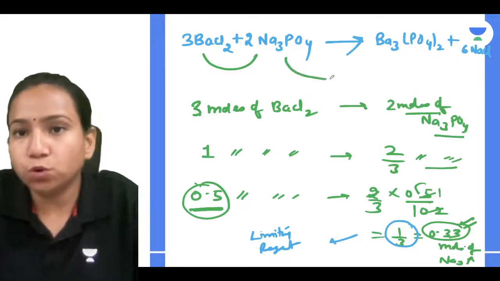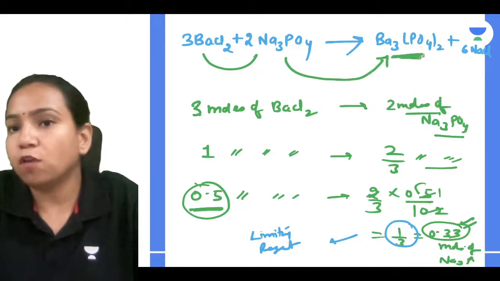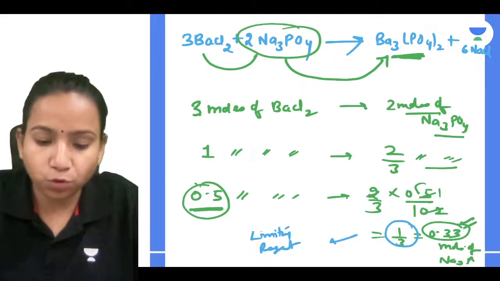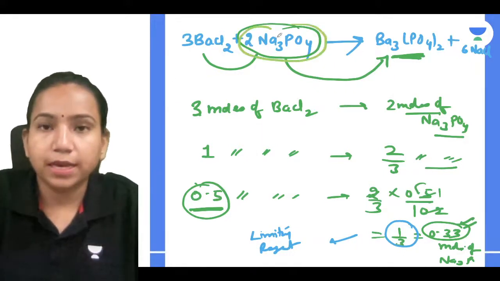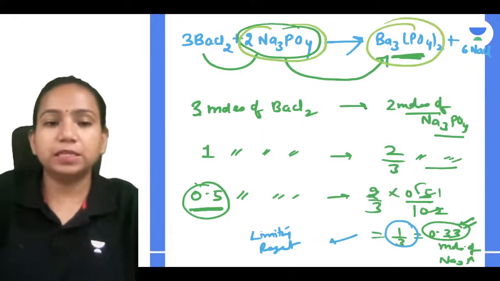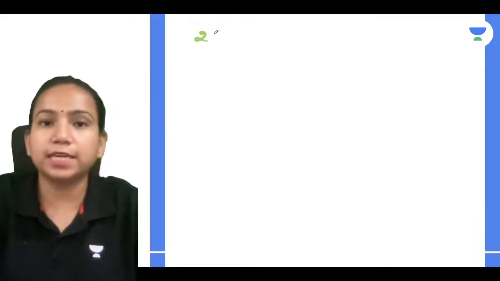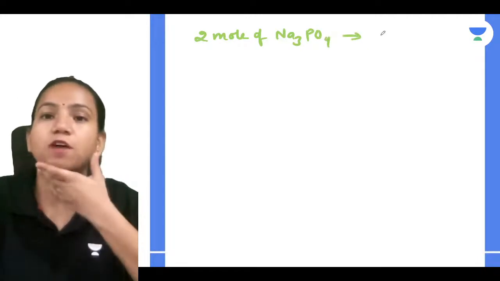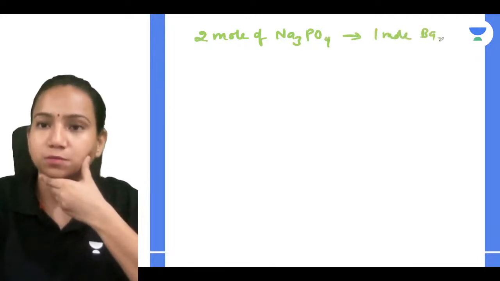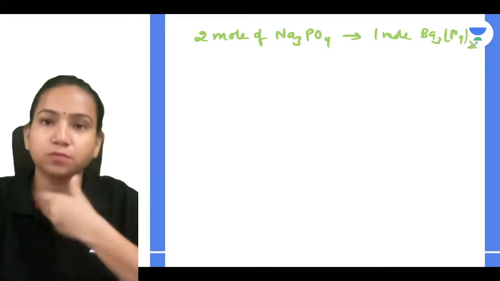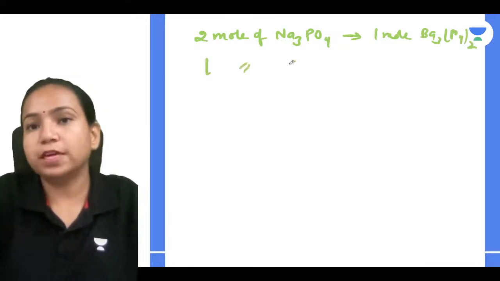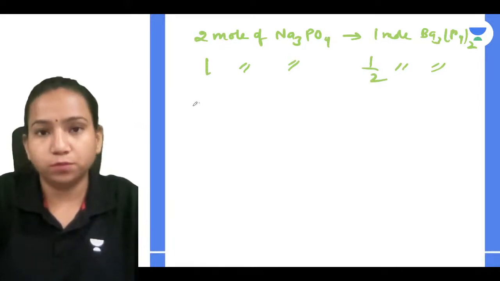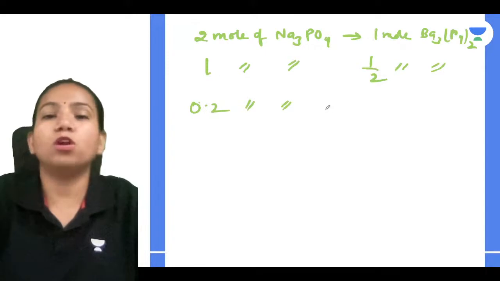You know that 2 moles of sodium phosphate give 1 mole of Ba3(PO4)2. Can I compare with it? 2 moles of Na3PO4, according to the balanced chemical equation only, always you have to check, give 1 mole of Ba3(PO4)2. So 1 mole will give 1 by 2 mole of Ba3(PO4)2, and here they have given 0.2 mole of Na3PO4.